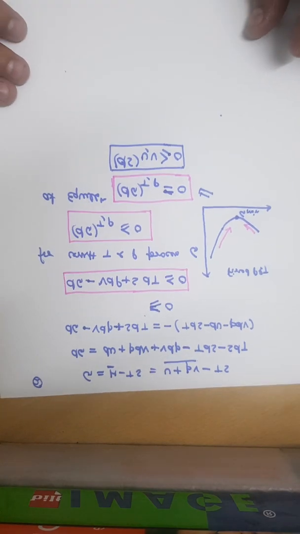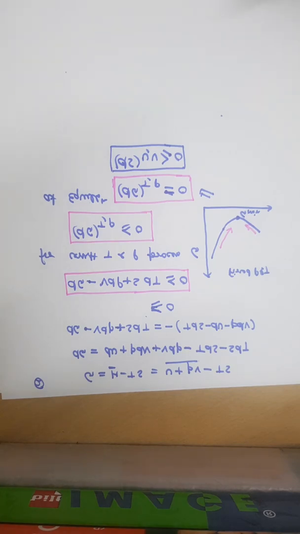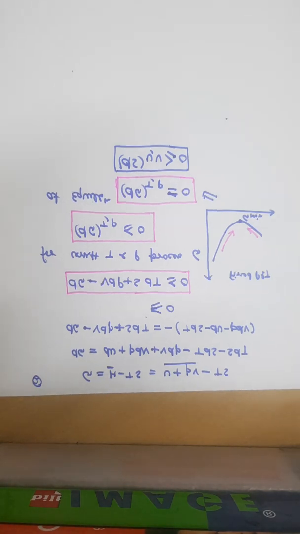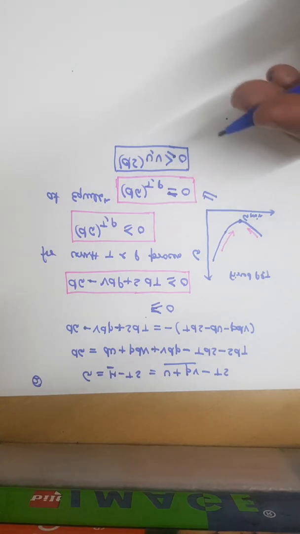So to sum up, what we have learned in today's class is that we have understood the chemical equilibrium. What does chemical equilibrium mean? We have also seen some criteria of chemical equilibrium. We have learned that thermodynamics will tell us the direction of a spontaneous process, but it will not tell us whether the kinetic pathway is available or not.